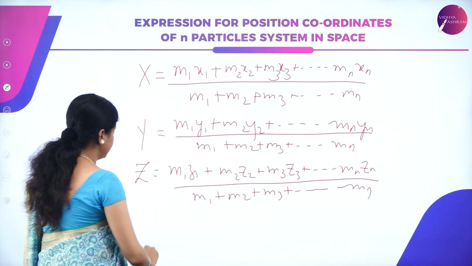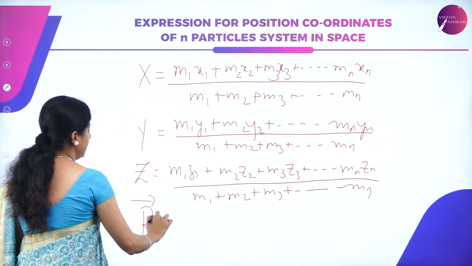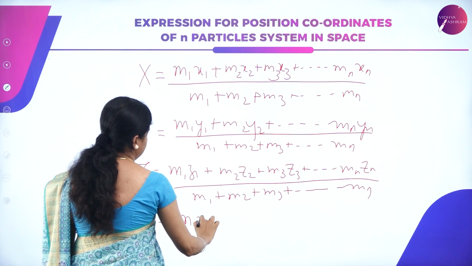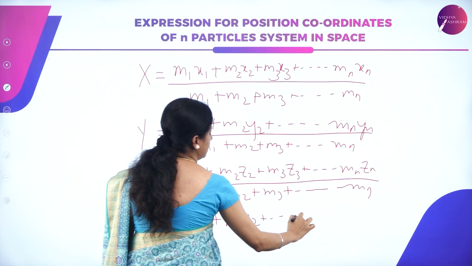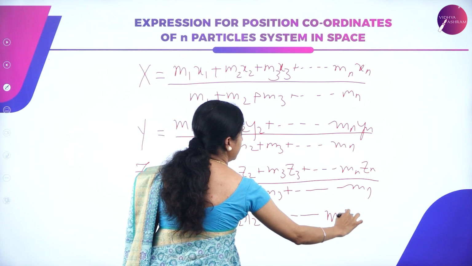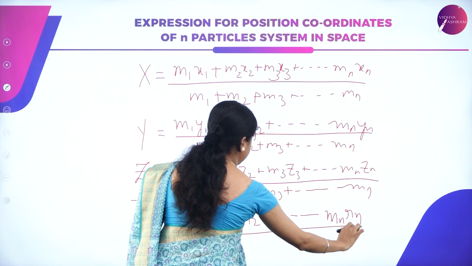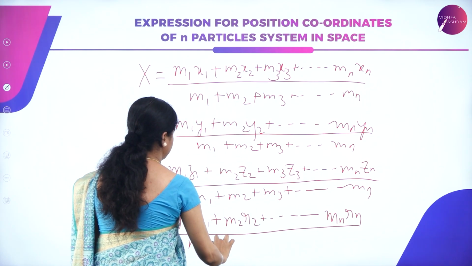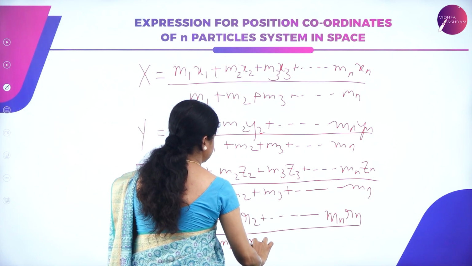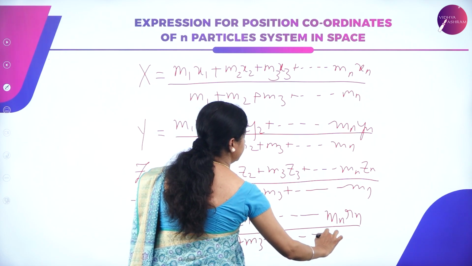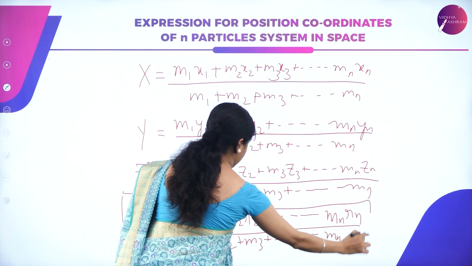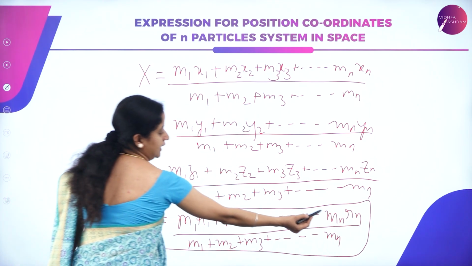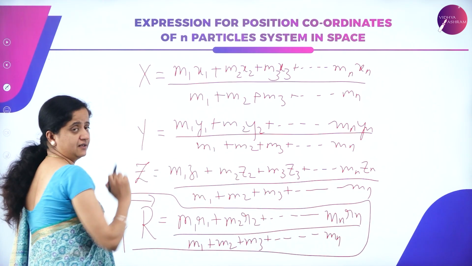In general we can represent it as vector r is equal to m1 r1 plus m2 r2 and so on up to mn rn divided by m1 plus m2 plus m3 and so on up to mn. So this is the general expression for position coordinate of n number of particles in space.